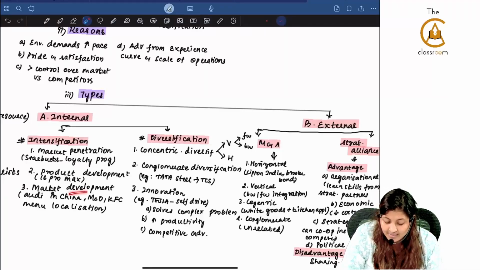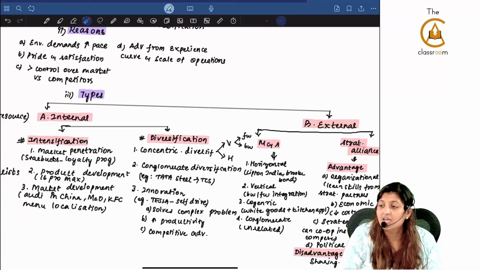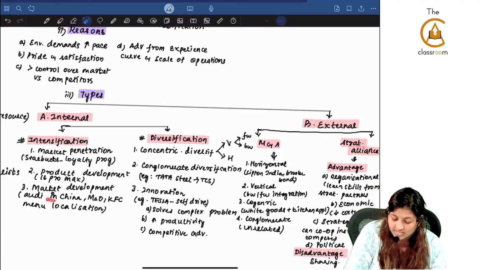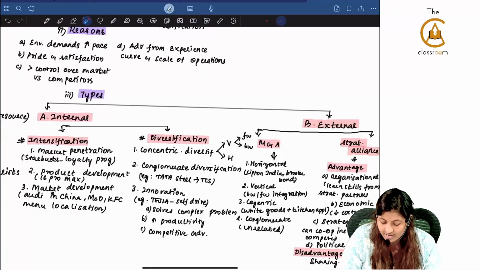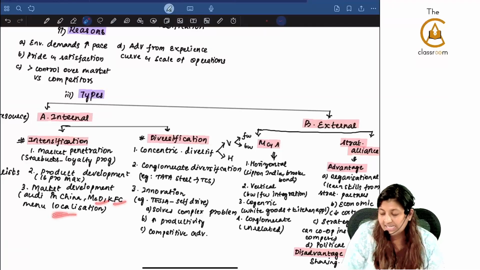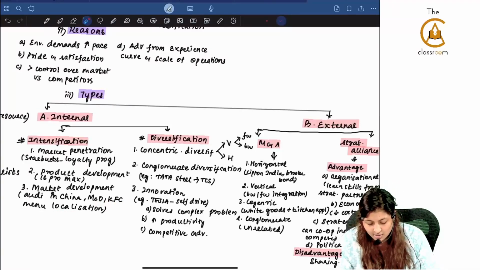The next is market development, where they are moving to a different market. Audi in China, how they changed the product, the way the product looked, because they are moving to a different market. Menu localization for McD, KFC, all this we already discussed in our concept revision class.